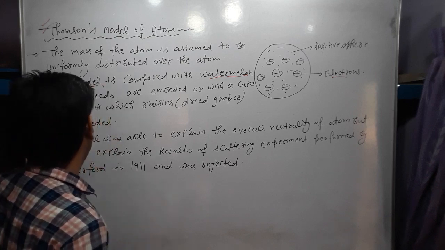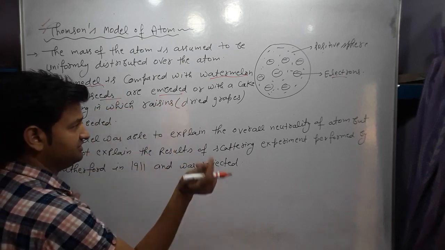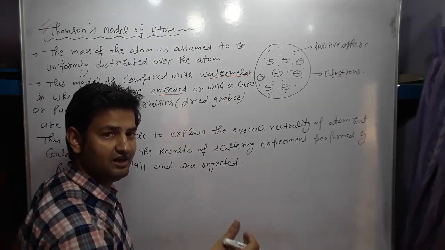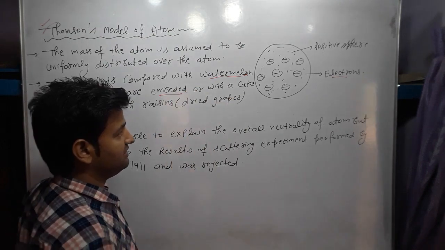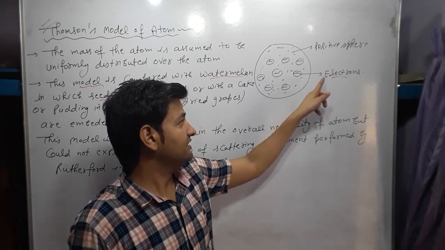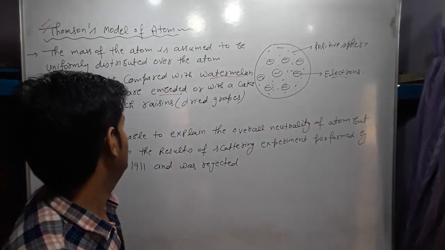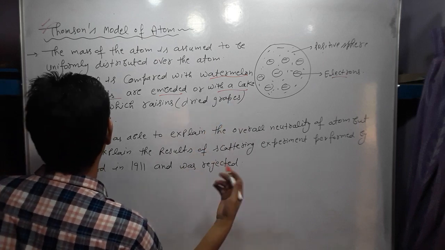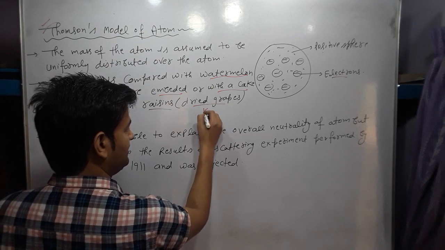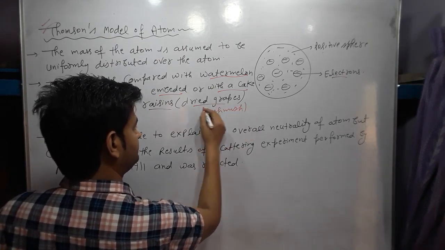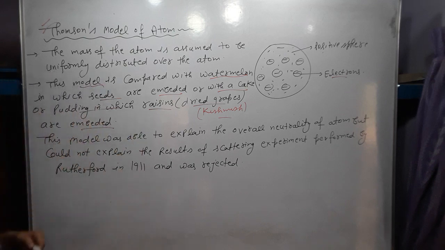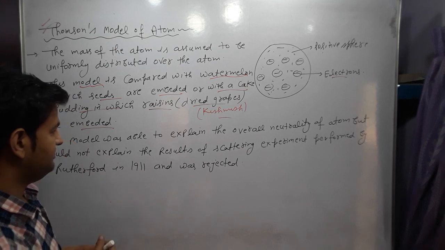Watermelon, as we have all seen, in which seeds are embedded. Seeds which are black in color are embedded in the red part of the watermelon. This red part is similar to the positive sphere, and these seeds are similar to the electrons. Or it can be compared with a pudding or cake in which raisins, means dried grapes, also called kismis, are embedded.